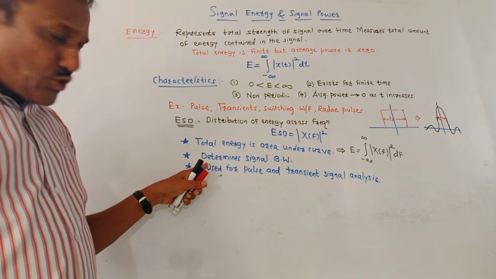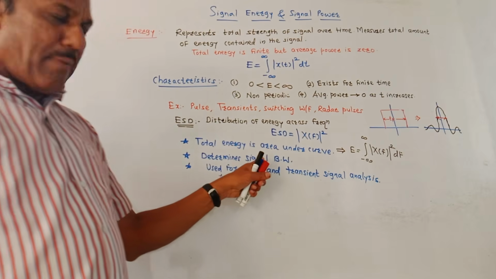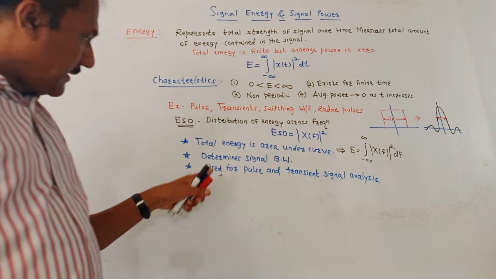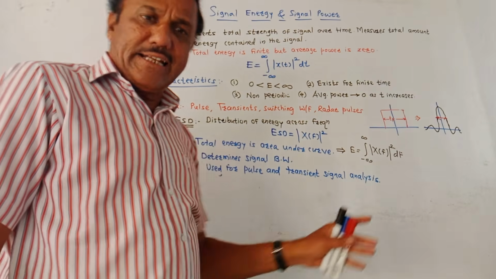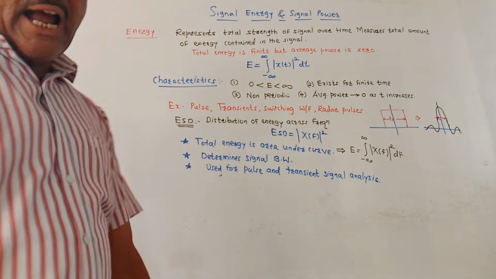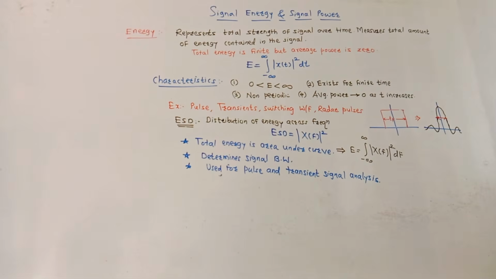Then ESD determines the bandwidth of the signal. And third, it is mainly useful for pulse and transient signal analysis. So this is about energy and energy spectral density.